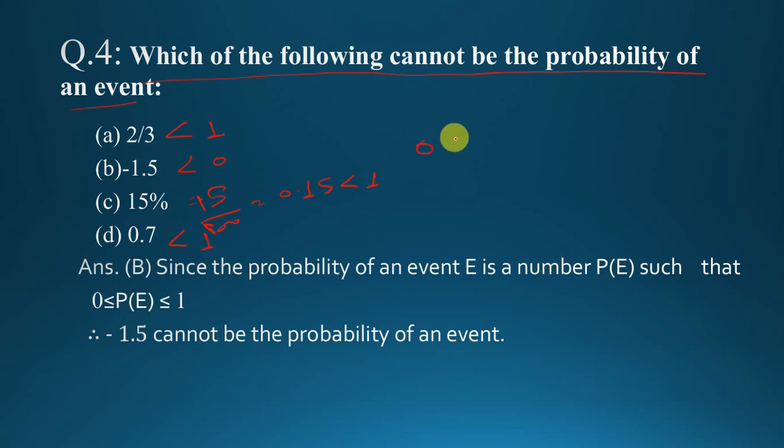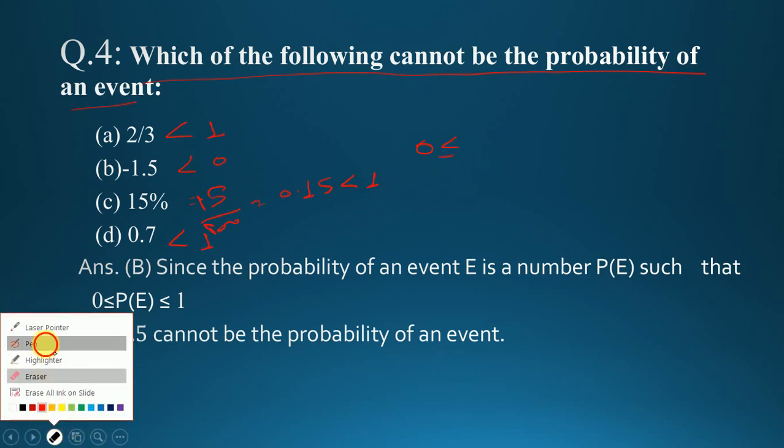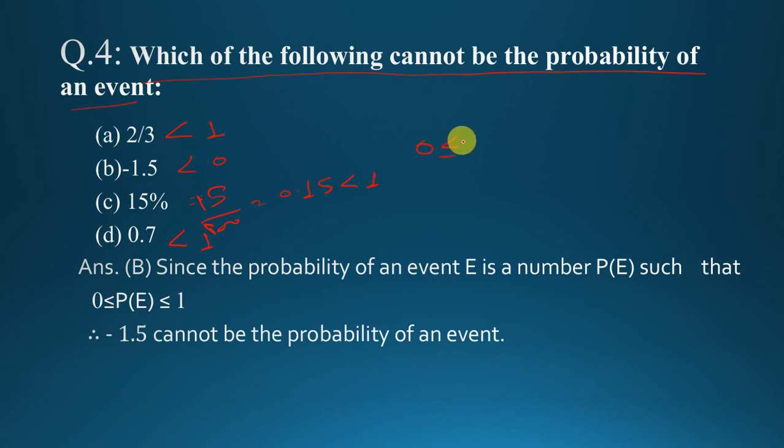And we know that probability of any event is always greater than or equal to 0 and less than or equal to 1.